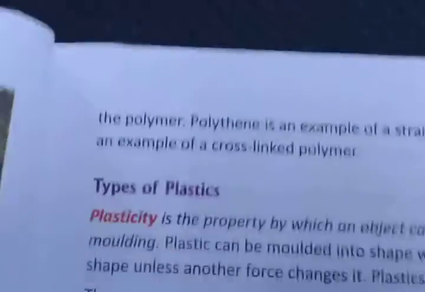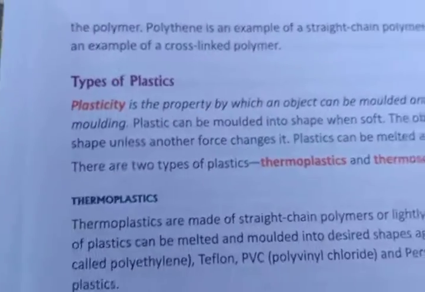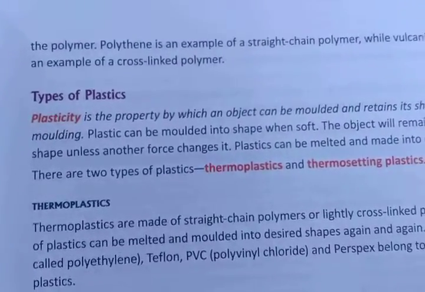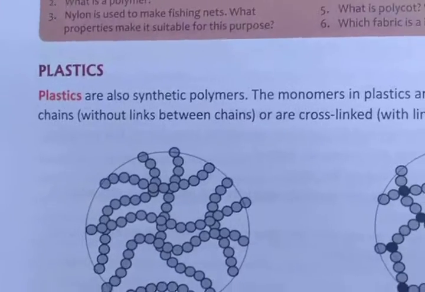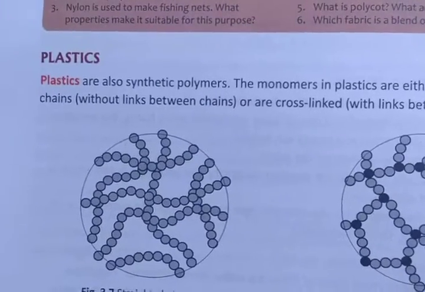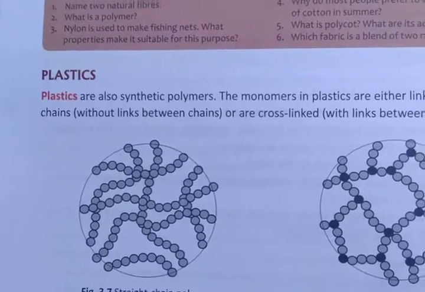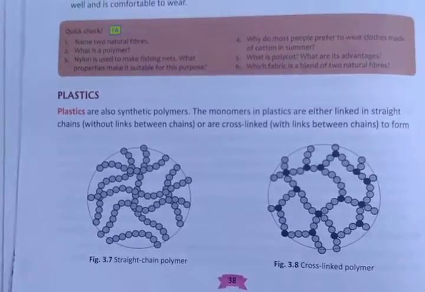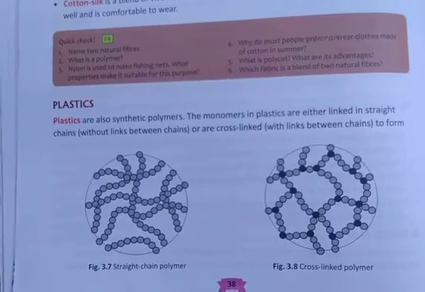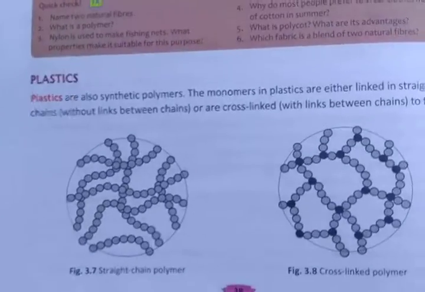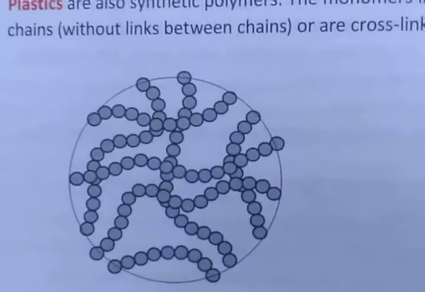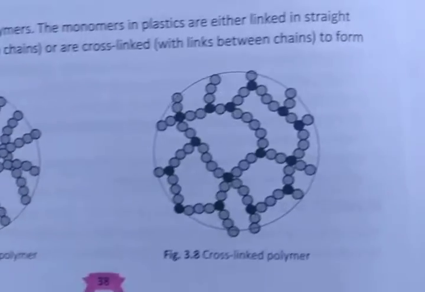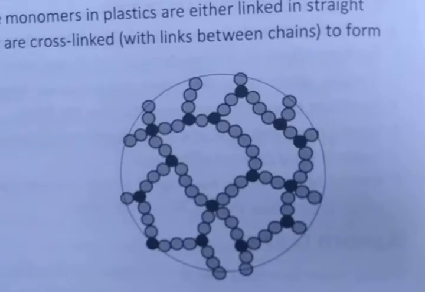First of all, we should know what plastic is, right? As I informed you, plastics are synthetic polymers. The monomers in plastics are either linked in a straight chain or cross-linked between the chains. You can see this figure, it is a straight chain polymer. And you can see this figure, this is a cross-linked polymer.